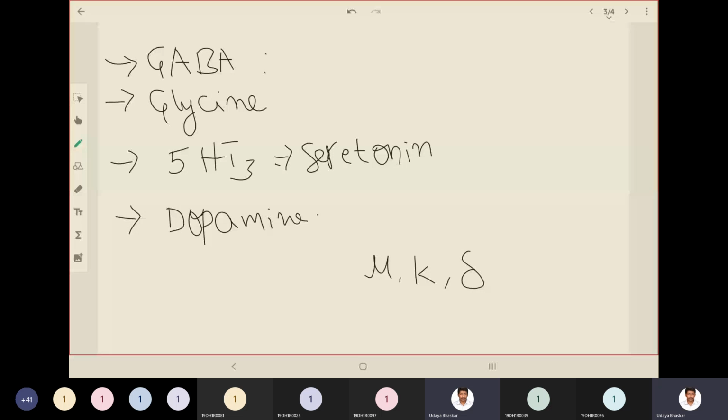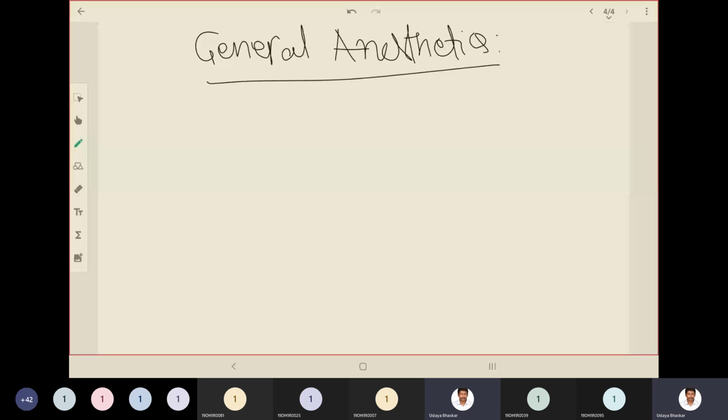Fine. So let's continue. So this is it. We are going to deal with these three topics as part of unit 5. So let us start with general anesthetics. So let us start with the classification.